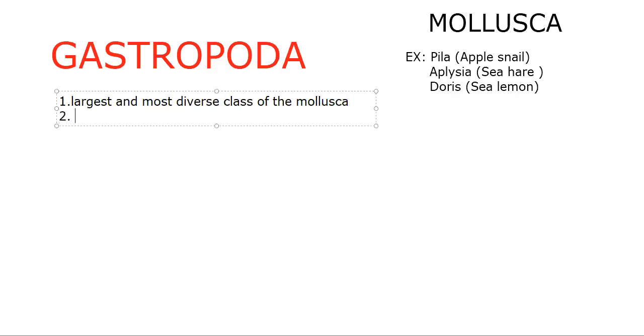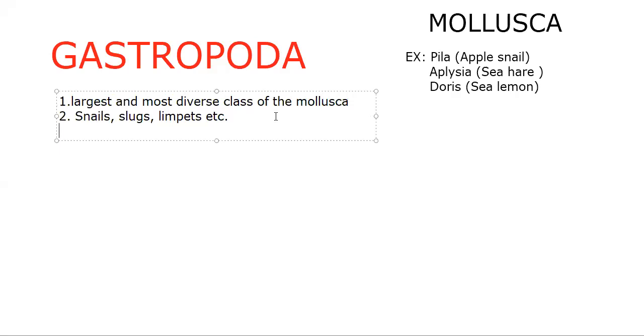Next, Gastropoda includes snails, slugs, limpets, like Patella. Patella is called a limpet. These are all different common names we have here.